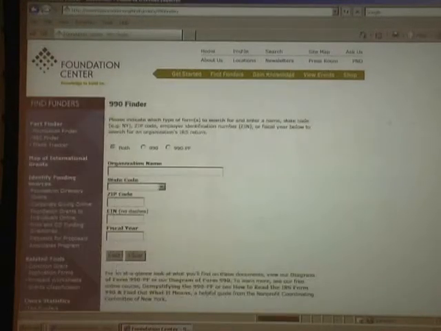The 990 Finder will allow you to search for those tax returns that these organizations file. And remember, the database will allow you to search these by keyword. You do not have that capability here, but it is free. And you can here search by organization name or by geographic location.